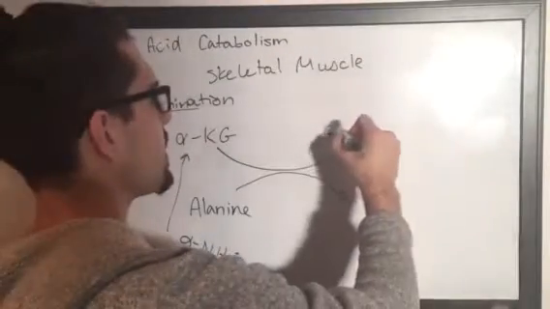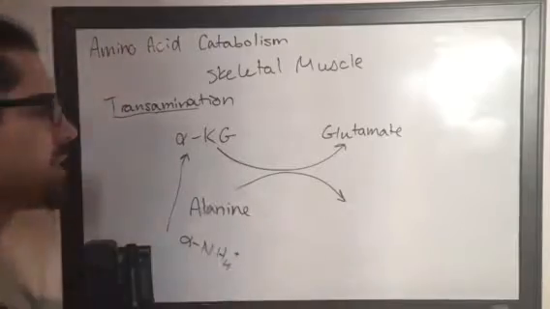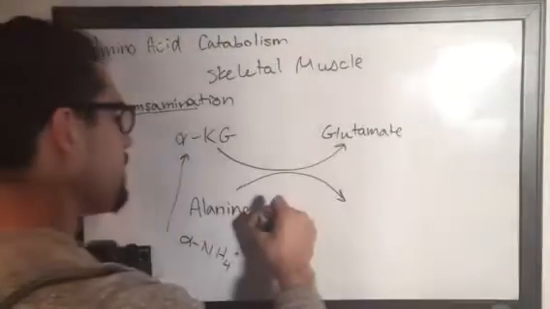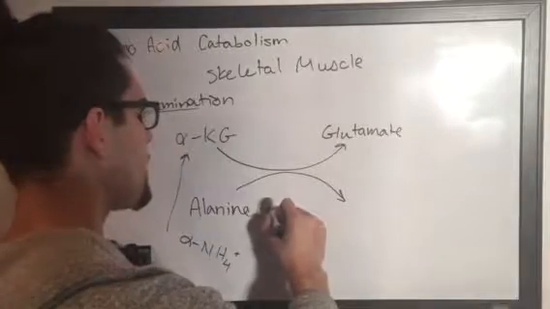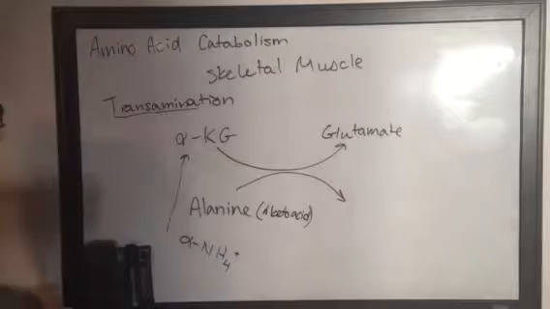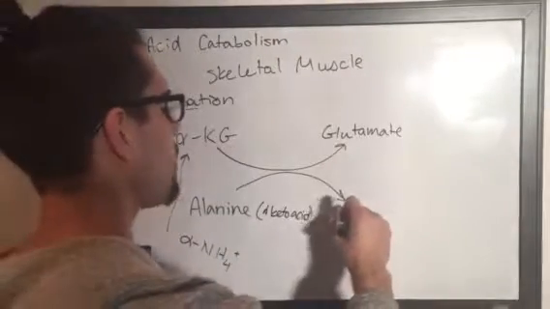What's that going to make? That's going to give us glutamate. Because our alanine has an alpha-keto acid, as soon as the amino group is gone, it's going to form pyruvate.